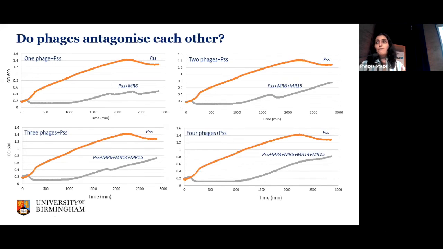If you mix 4 phages at the same time, after 24 hours, you can see bacterial resistance emerge, but we don't see any of those arms races that were present when phage MR6 or 2 of the phages were present. And the end optical density was much higher than when we used phage MR6 on its own.